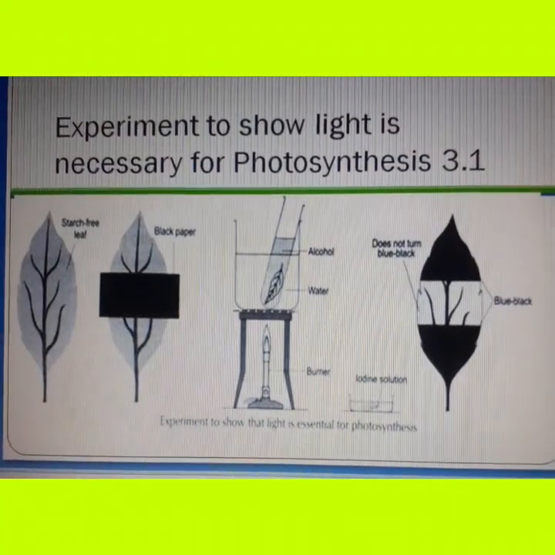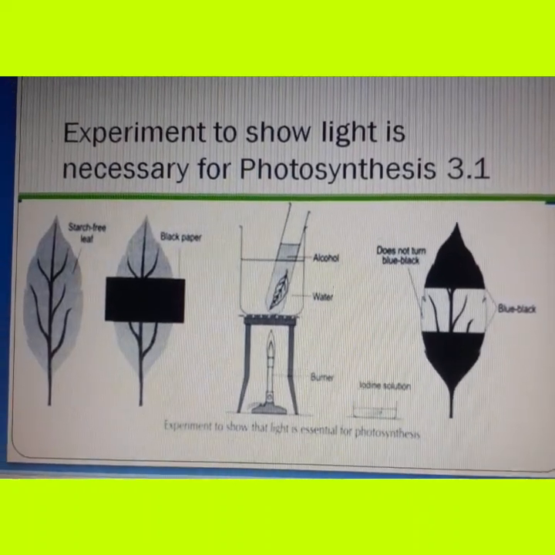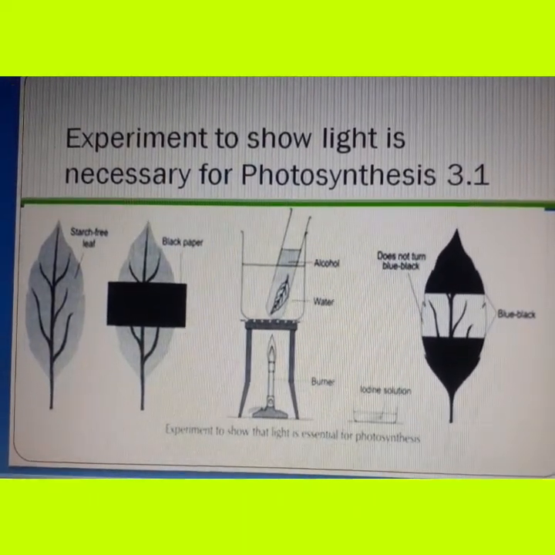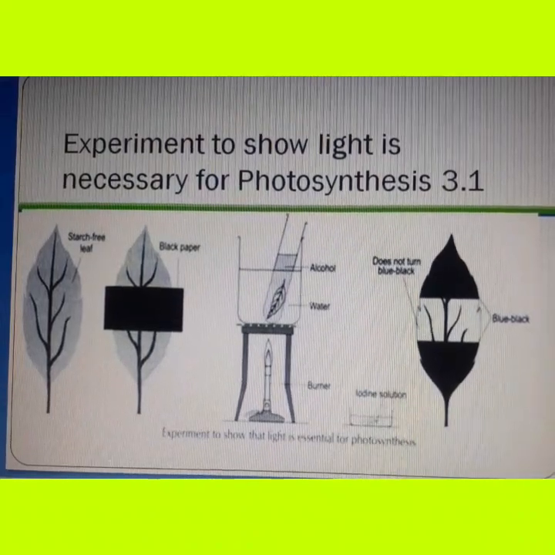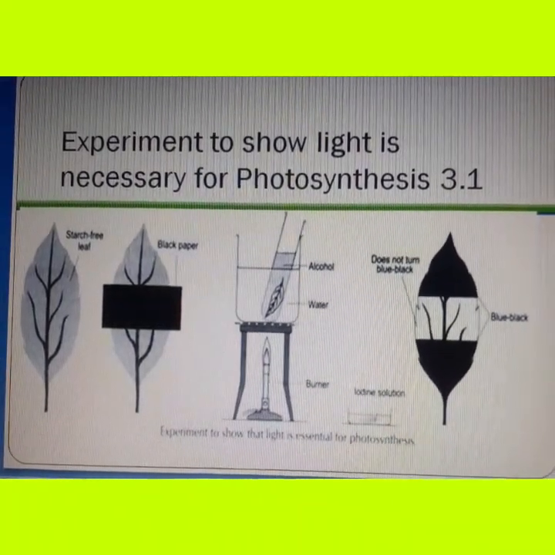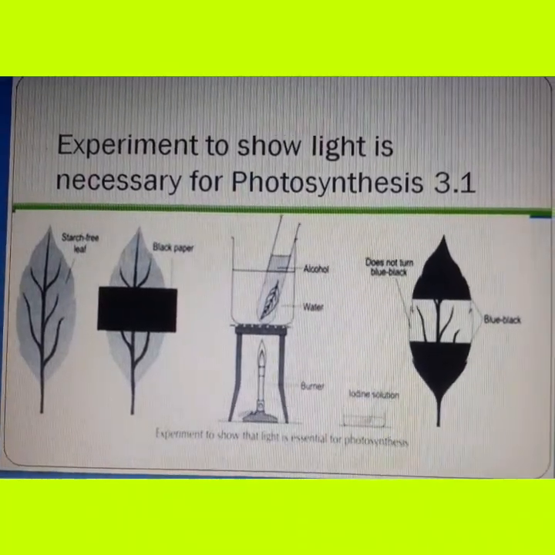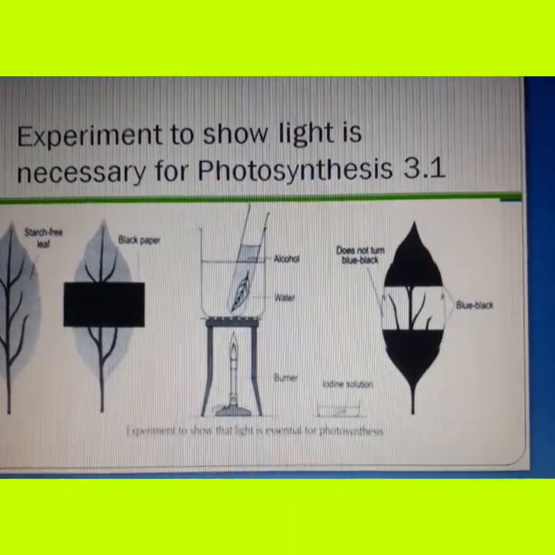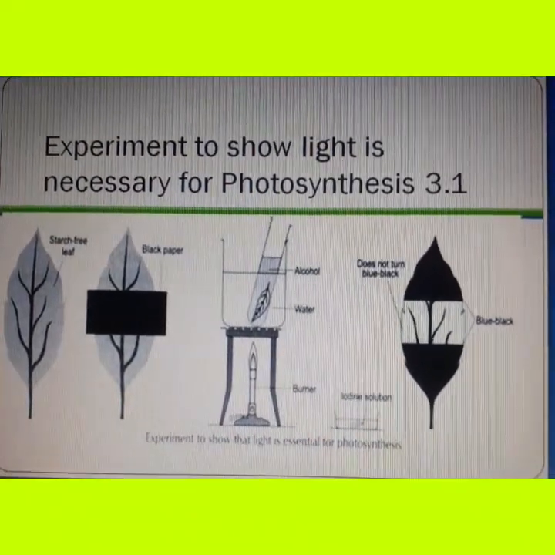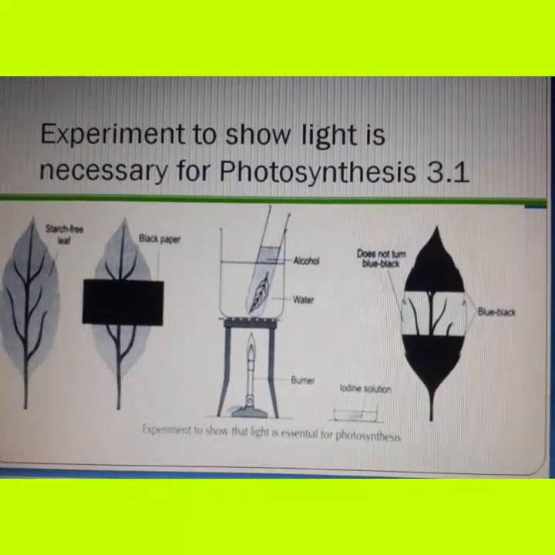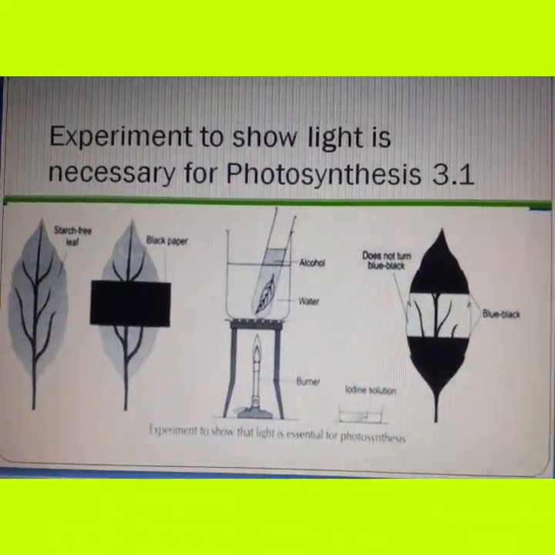We have already studied that light is necessary for photosynthesis to take place. So let us study with the help of an experiment how light is necessary for photosynthesis to take place in plants. The aim of this experiment is to show that light is necessary for photosynthesis.